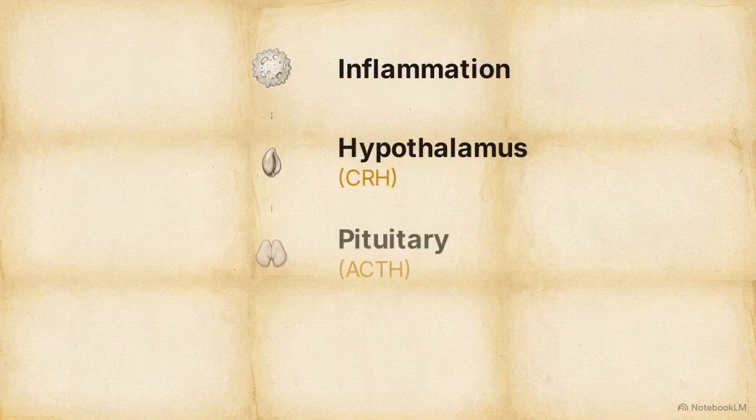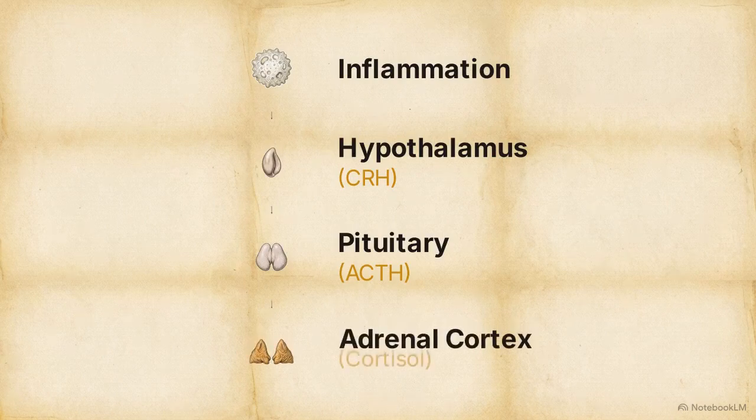The CRH prompts the pituitary gland to produce and release adrenocorticotropin hormone, or ACTH. That ACTH then travels to the adrenal cortex to stimulate the production of cortisol. This specific sequence is the traditionally understood endpoint of the axis. Standard physiological models focus on ACTH as the signaling link required for cortisol production.